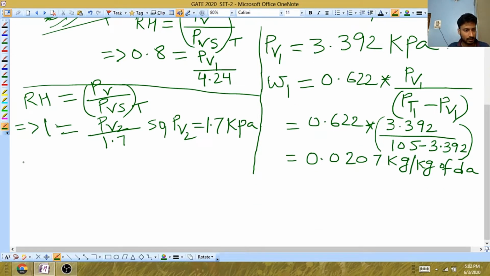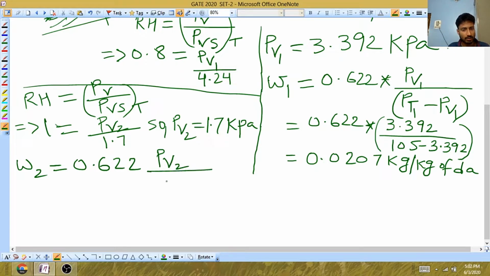Okay. Now we will see omega at the outlet. Omega 2 is equal to 0.622 PV2 upon P total minus PV2.